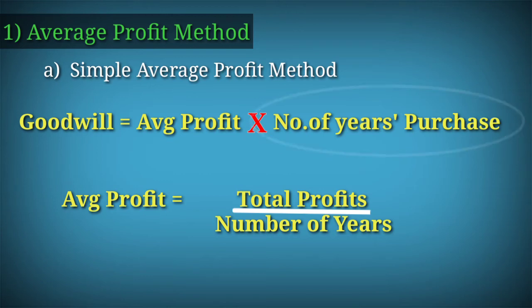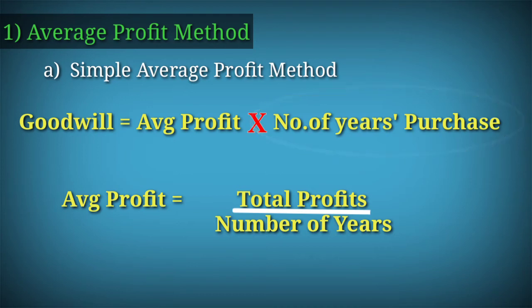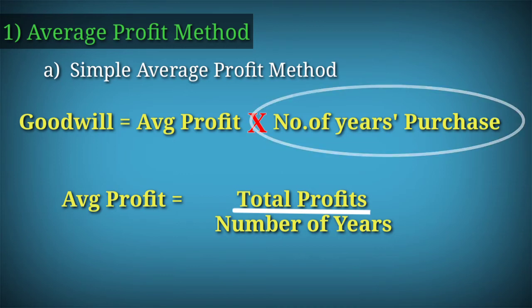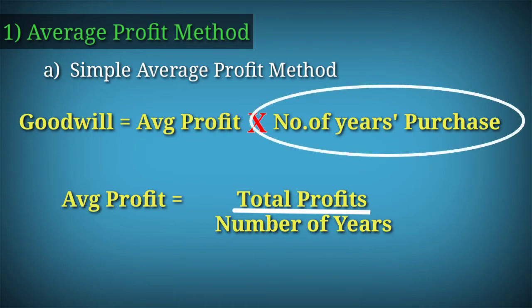Goodwill comes in existence after years of profitability. How many years? That is subject to the agreement between the buyer and the seller. The agreed number of years is the number of years purchase which is used for valuation of goodwill.